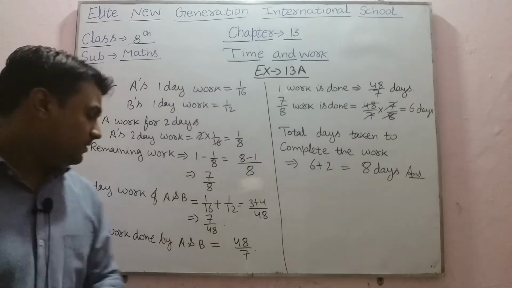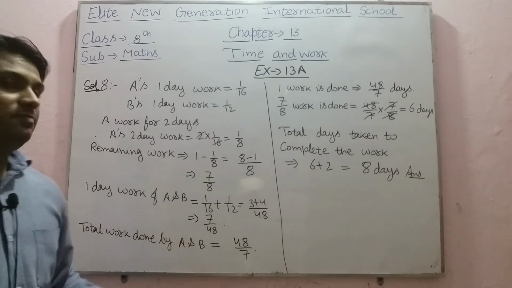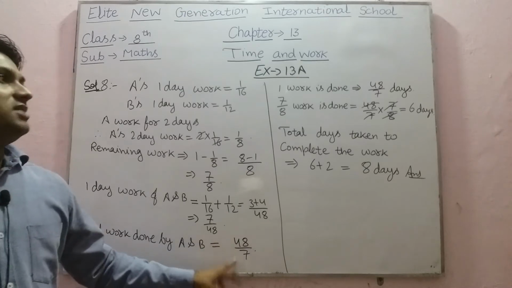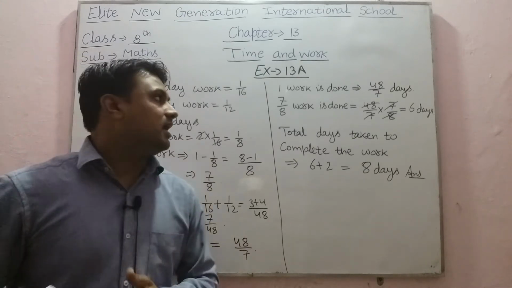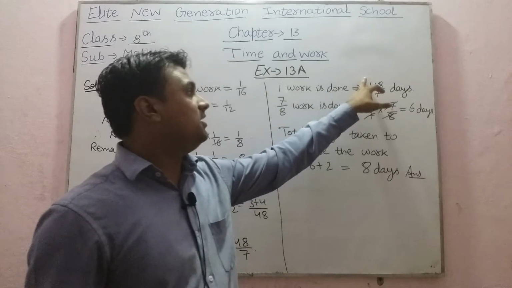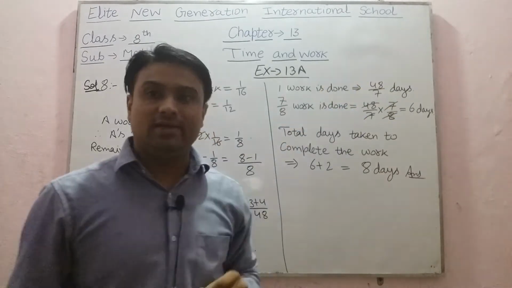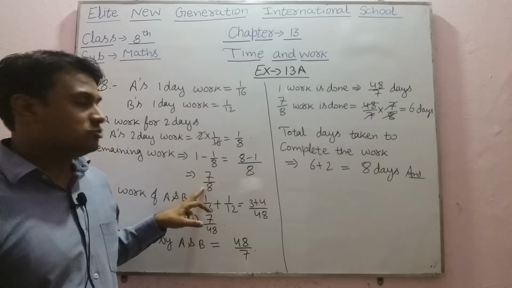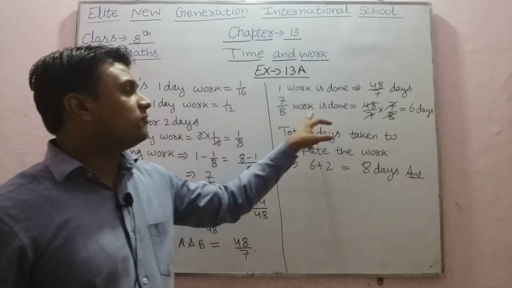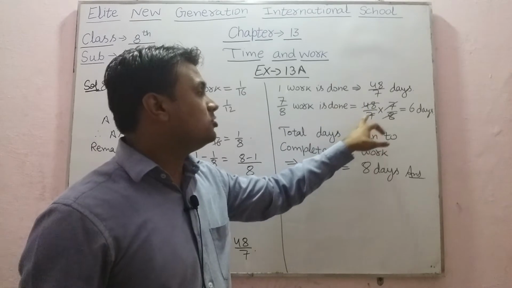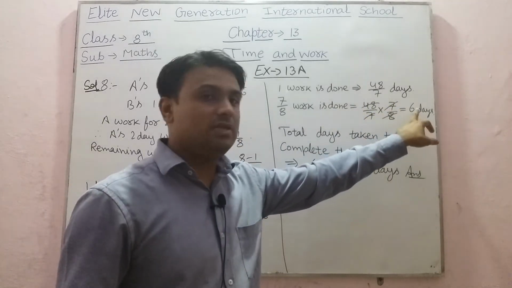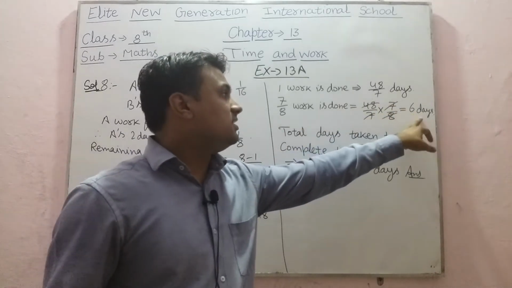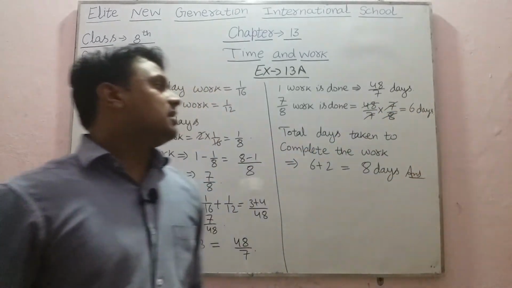Therefore the time taken by A and B to complete the whole work will be 48/7 days. So if one work is complete in 48/7 days, then 7/8 of the work is done in 48/7 into 7/8, that means in 6 days. So in 6 days this much of the work can be completed.